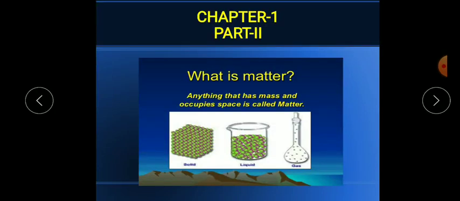So, this is chapter number, part 2. In my last video, I explained what matter is and what the kinetic theory of matter is, and how we classify matter based on its physical state, which is solid, liquid and gas. I have explained the properties also. I have explained matter on the basis of appearance also.